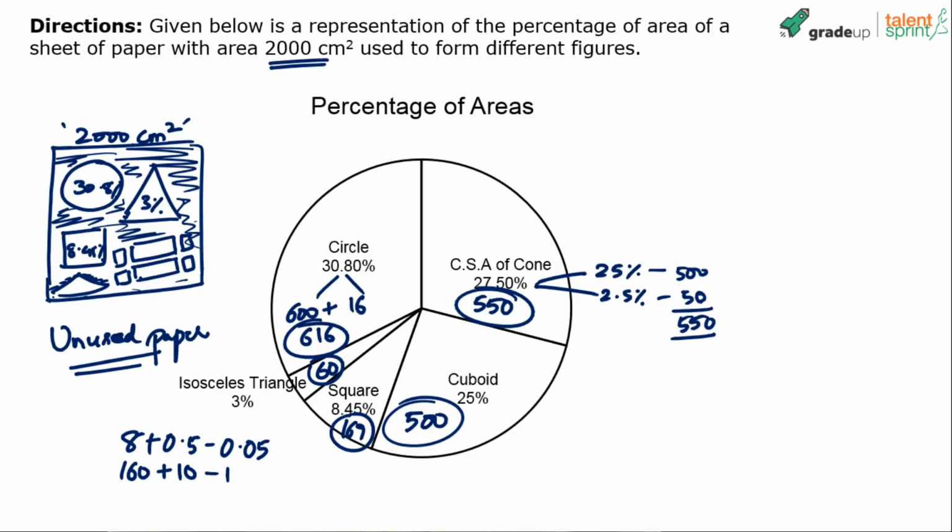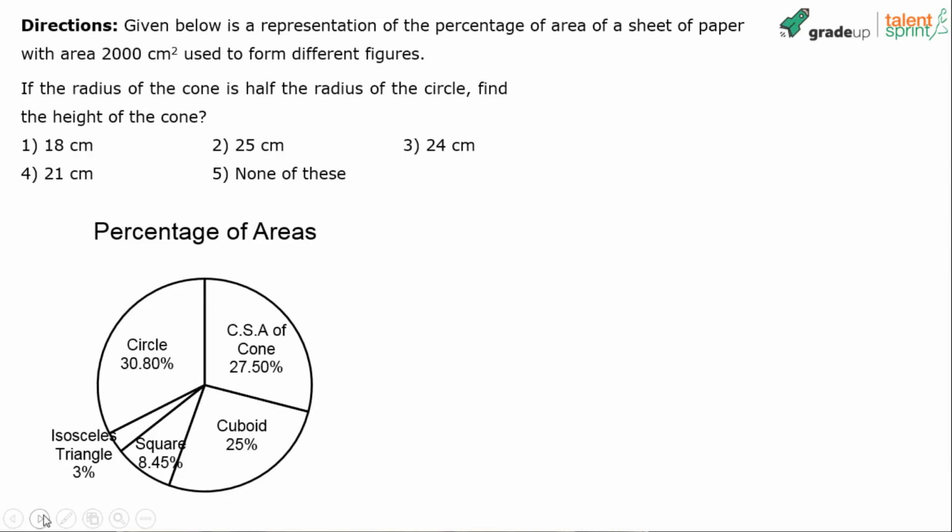Anyway, so that's the data here. Let's look at the questions now. The first question based on this data is on your screens. Direction is the same. We have a representation of percentage of areas which has been taken from a sheet of paper of total area 2000, used to form different figures. Now the question here is this: if the radius of the cone is half the radius of the circle, find the height of the cone. There is a cone involved here and there is a circle involved here. I'll leave you with this question for 1 minute.